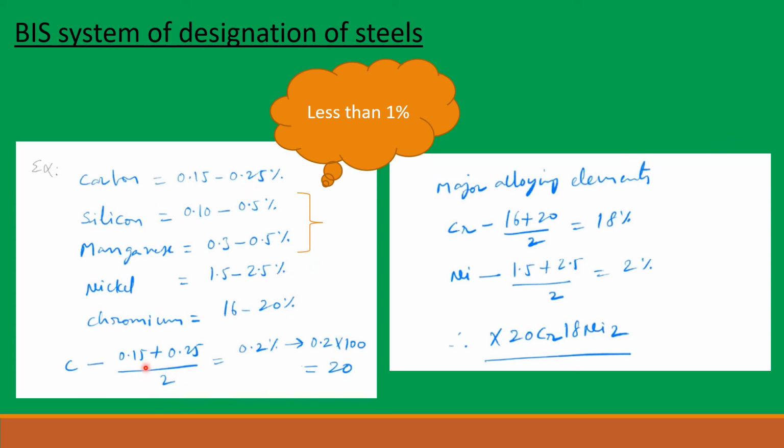Carbon average percentage is 0.15 to 0.25, that is 0.2% average. That can be written as 0.2 into 100, that will become 20. The major alloying elements chromium and nickel can be written as 16 plus 20 divided by 2, that is 18% chromium average, and nickel can be written as 1.5 plus 2.5 by 2, that is 2% average nickel. So the formula for this steel is X20Cr18Ni2.